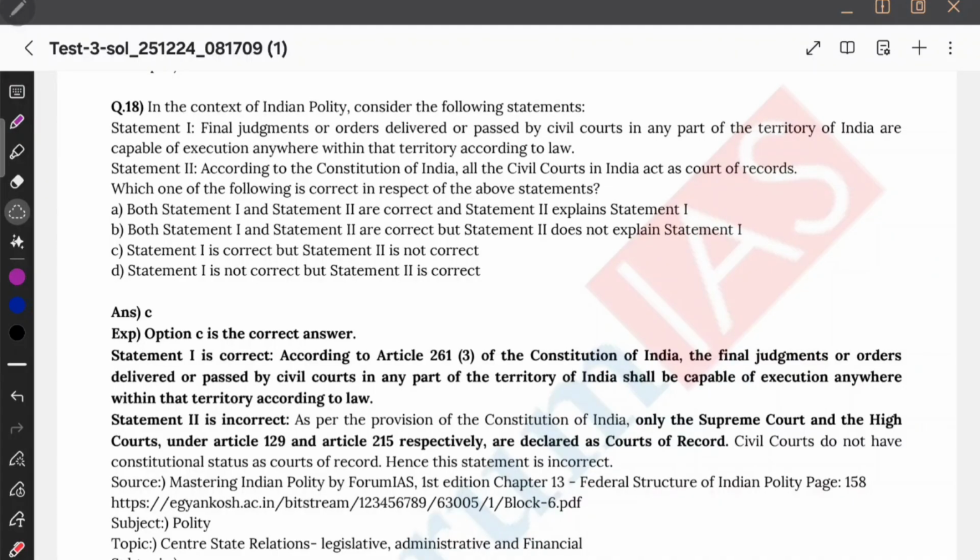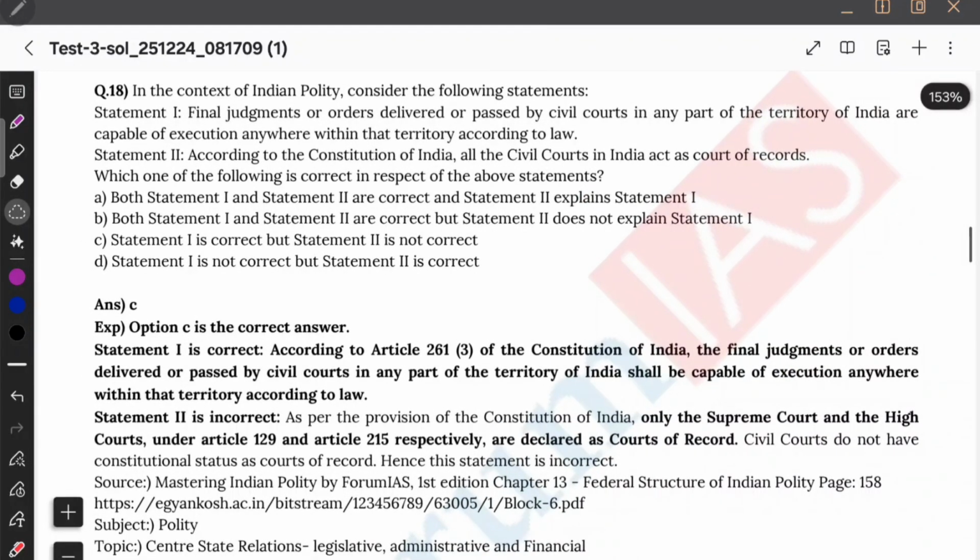Question in context of Indian polity, consider the following. It's assertion and reason based question. Final judgments or orders delivered or passed by the civil courts in any part of territory of India are capable of execution anywhere within the territory of India. See, civil courts, this is correct. It is in Article 216 Clause 3. The final judgments, they're capable of being executed anywhere within territory of India. This is due to full faith and credit clause.